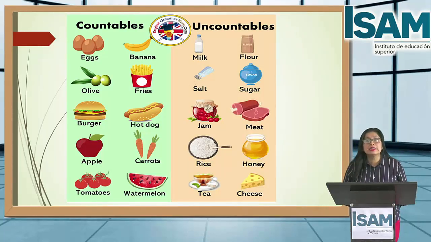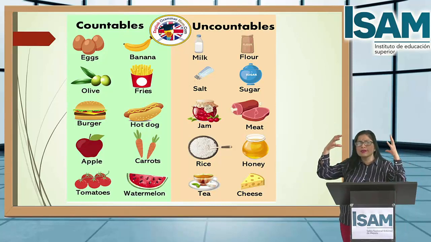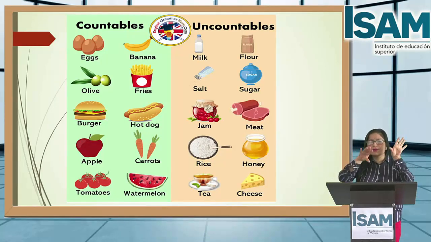Uncountable: milk, flour, salt, sugar, jam, meat, rice, honey, tea, and cheese. Okay? It's important, students, you have to memorize countable and uncountable nouns for your sentences.